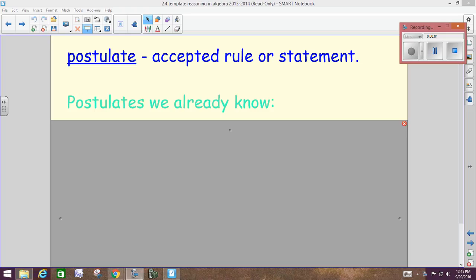All the postulates that you know already. Segment addition postulate, angle addition postulate. The very first postulate: through any 2 points, there is exactly one line. Remember, postulates are accepted rules or statements that we follow in geometry. I don't have to really give you much explanation. You just look at it and it makes sense.